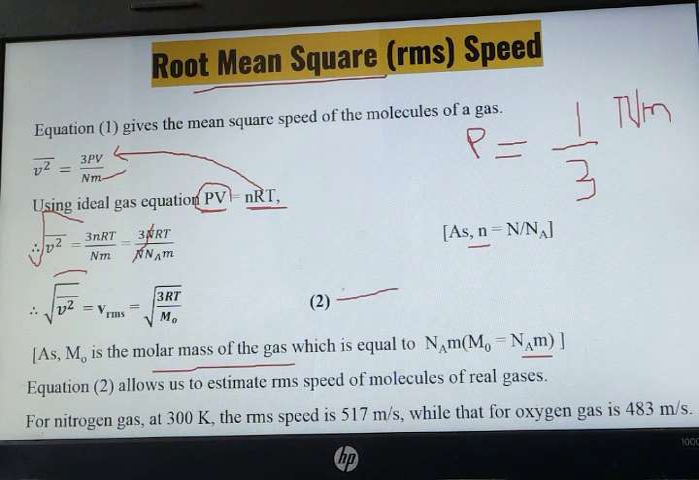Now this equation is very useful because with the help of this equation we can find out the root mean square velocity of different gases. For nitrogen gas at 300 degrees Celsius, root mean square velocity is 517 meter per second, and for oxygen gas it is 483 meter per second.